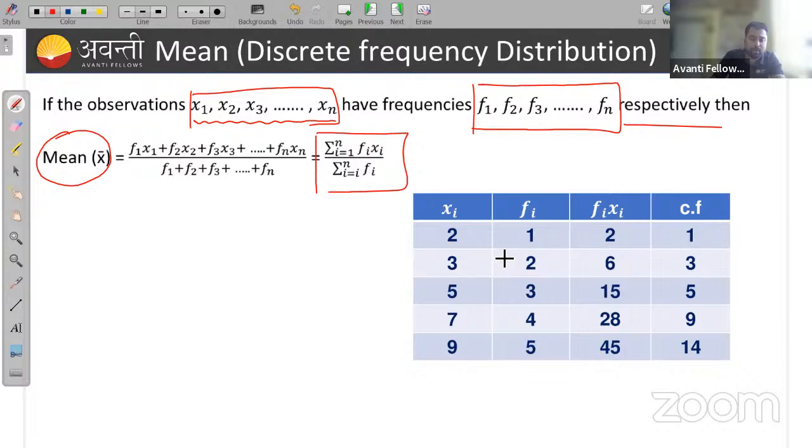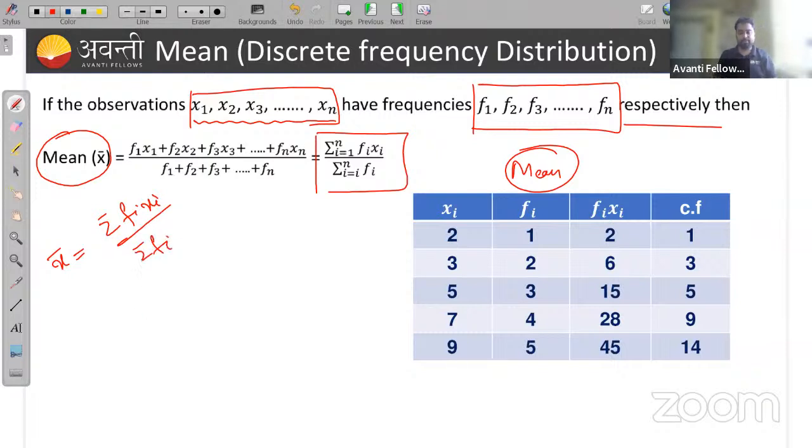Anyone can find the mean of this table? Can you find the mean of this table? Yes. We know the formula: x bar, or mean, is equal to summation fi xi upon summation fi. So first we need to find the summation of fi xi. fi xi will be 2 into 1, that is 2, 3 into 2 is 6, 5 into 3, 7 into 4, 9 into 5. So this is my fi xi. Now you can find the summation of fi xi.